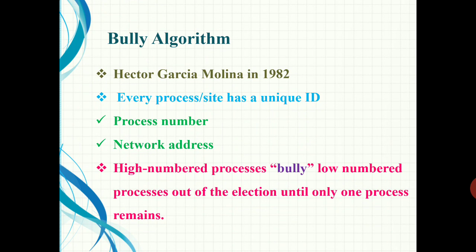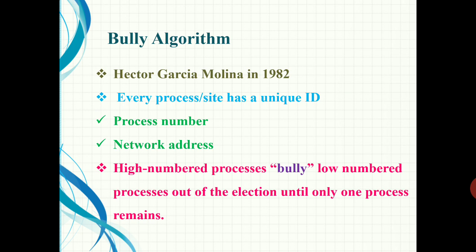This algorithm applies to systems where every process can send a message to every other process in the system. Only then can we apply this Bully algorithm.